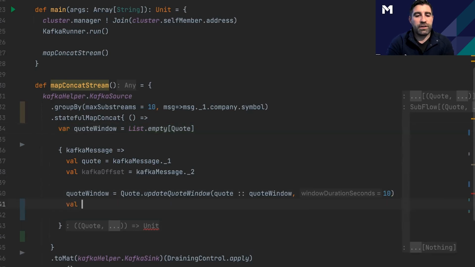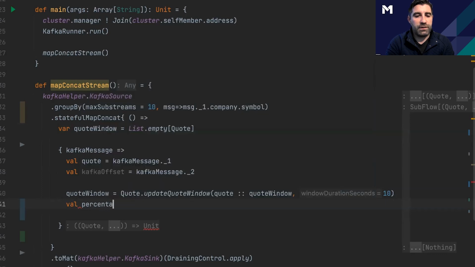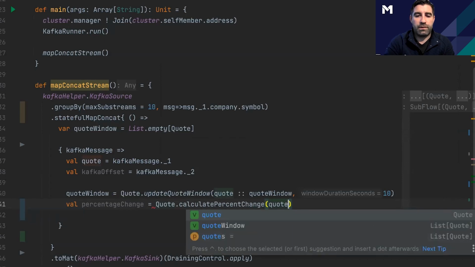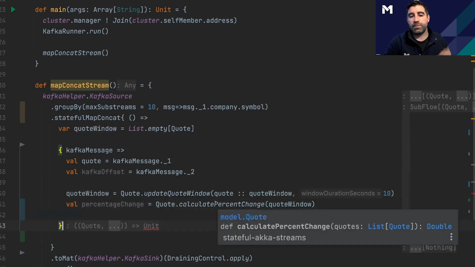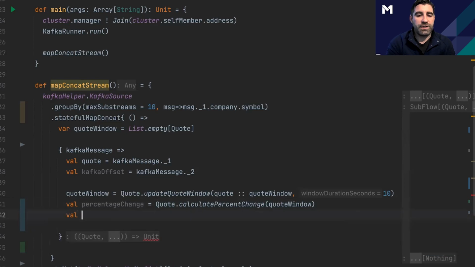And then next, we're going to calculate our percentage change. Another helper function just to calculate the percent change in the window. And then we just want to pass these messages forward.